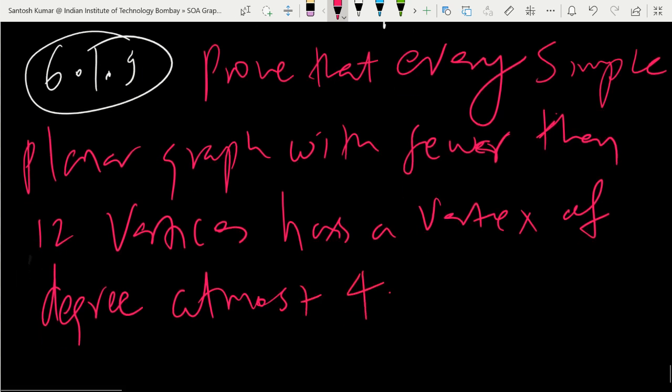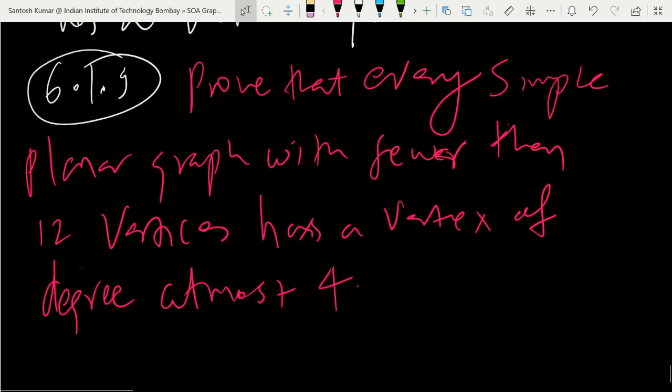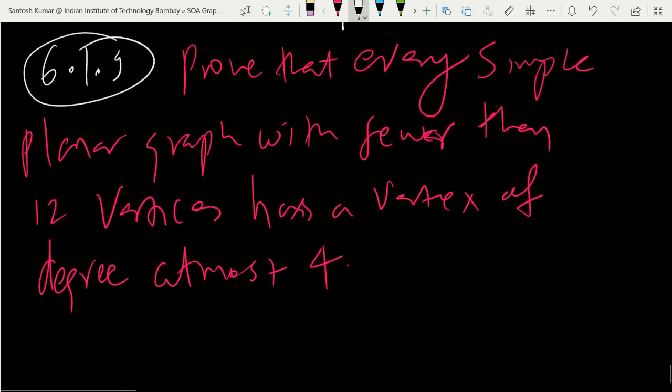Okay, so it is saying prove that every simple planar graph with fewer than 12 vertices has a vertex of degree at most 4.